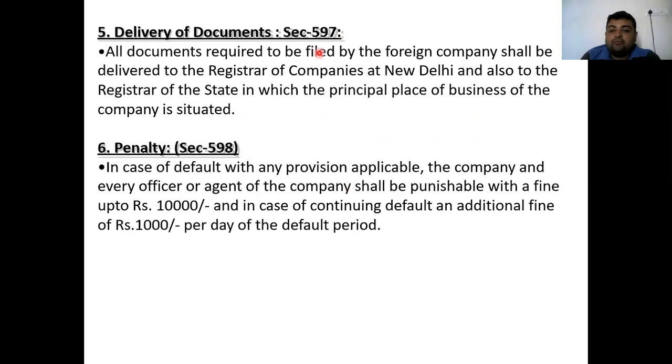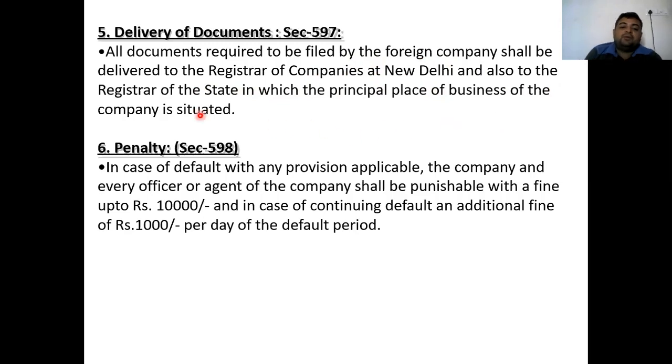Next, the delivery of documents. All the documents required to be filed by the foreign company shall be delivered to the registrar of companies at New Delhi. This is the main office, which is controlling all the foreign companies.